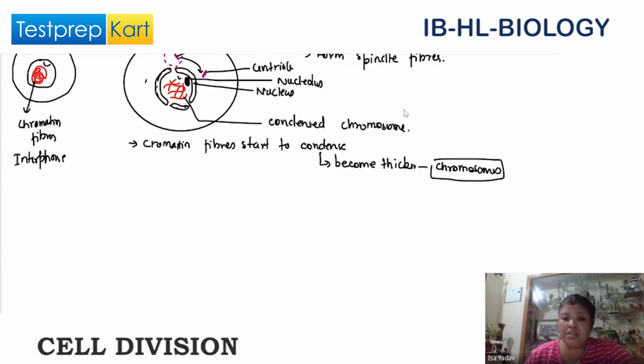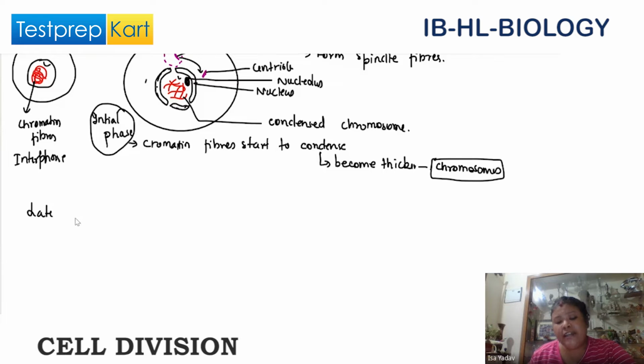Now listen to this very nicely. Now what happens? We are seeing the centrioles moving to the opposite pole. So this diagram which I have shown you is the initial phase of prophase.